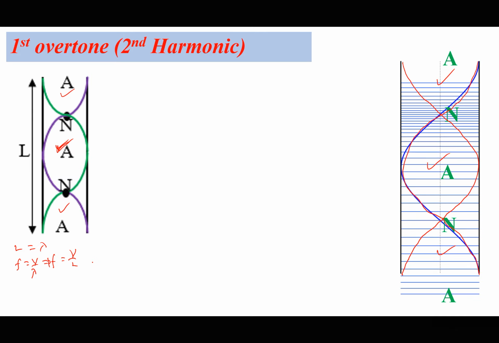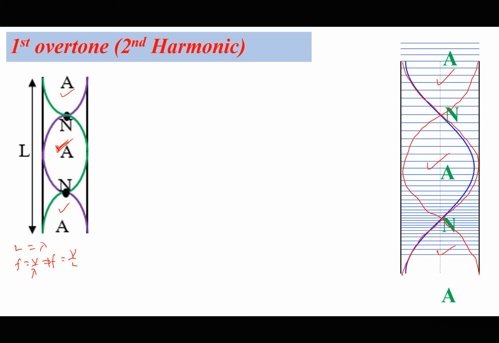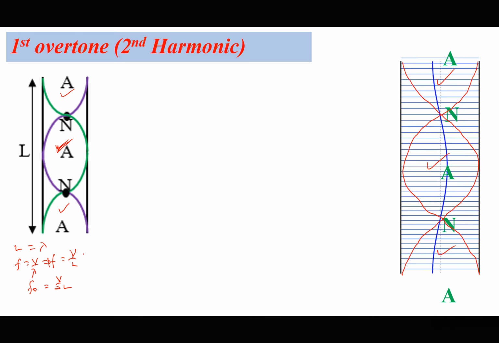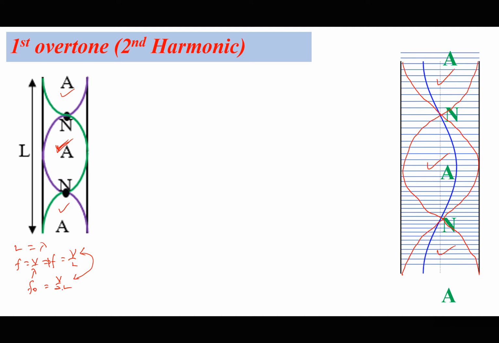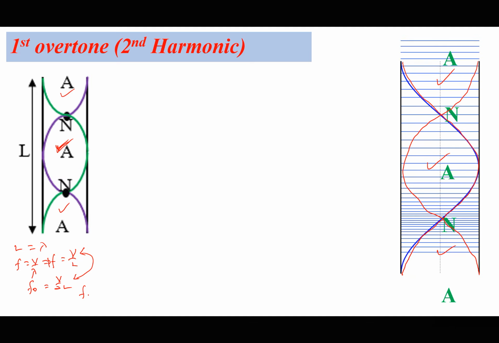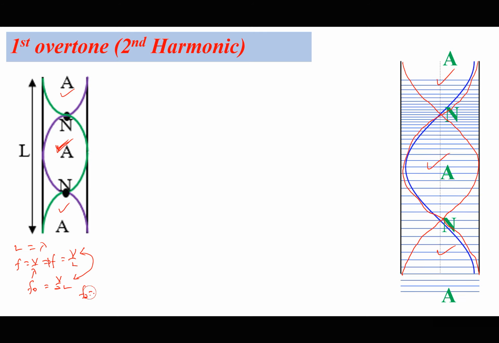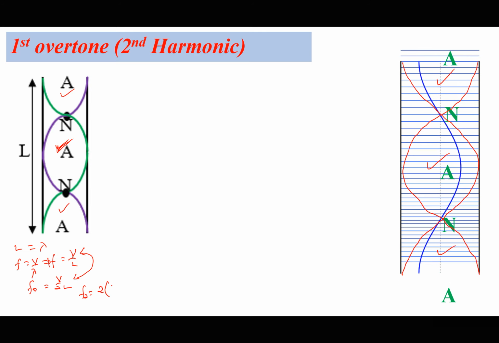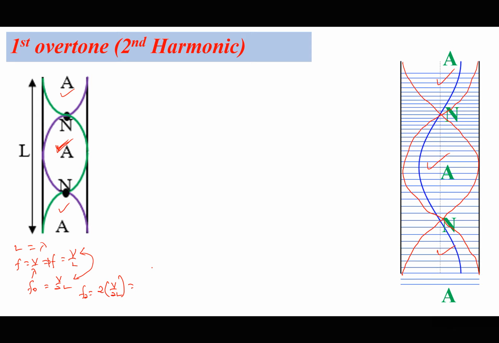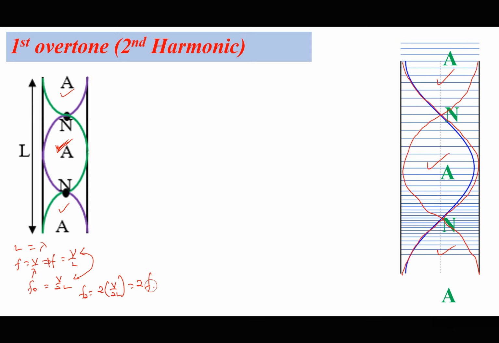Remember the fundamental that we have had, we saw that the fundamental was F naught equals V over 2L. So how are these two related? I have to multiply the fundamental by 2 to get the first one. So F2 is going to be 2 times V over 2L, which is going to be 2 times F naught.